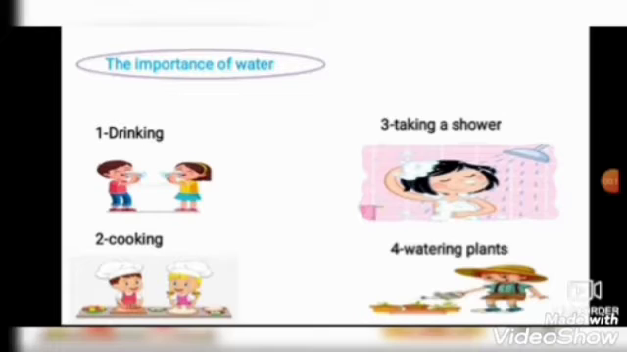I can use the water in many things like number 1, drinking. Number 2, cooking. Number 3, taking a shower. Number 4, watering plants. So I can use the water in many things like drinking, cooking, taking a shower, watering plants. So they are the importance of the water.